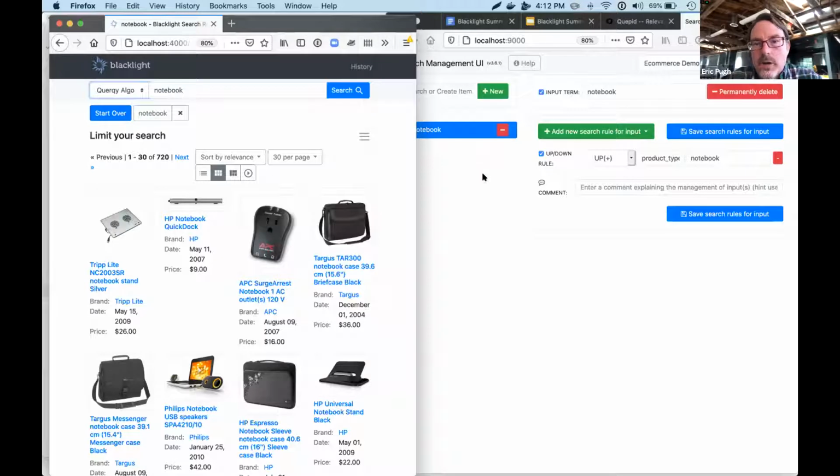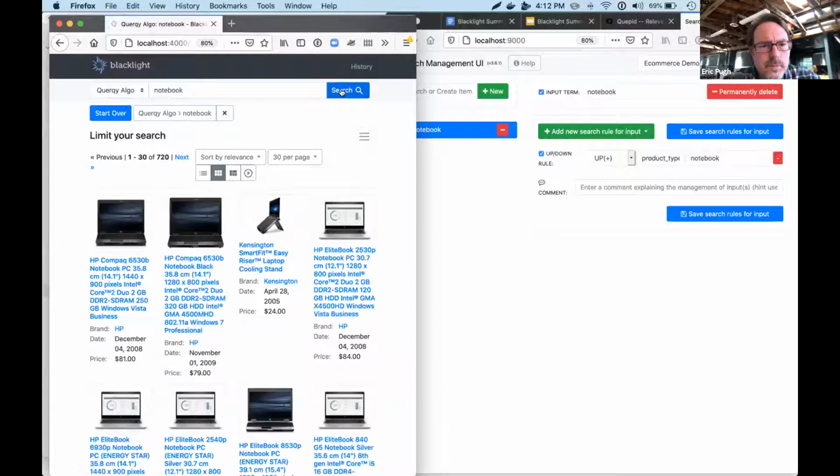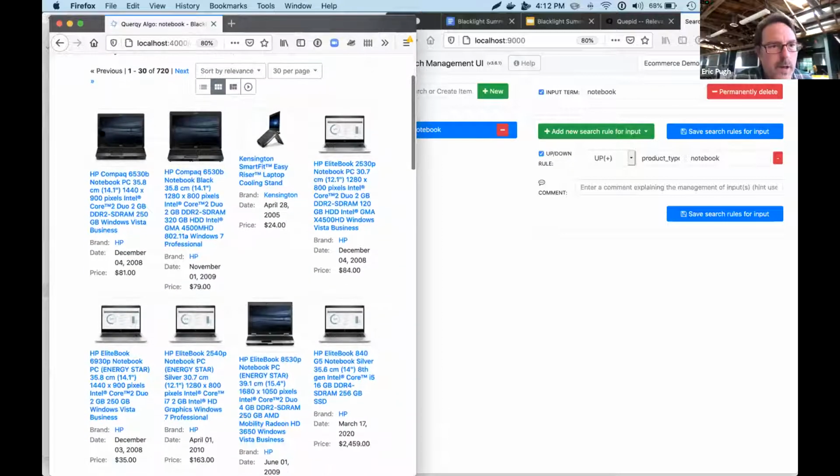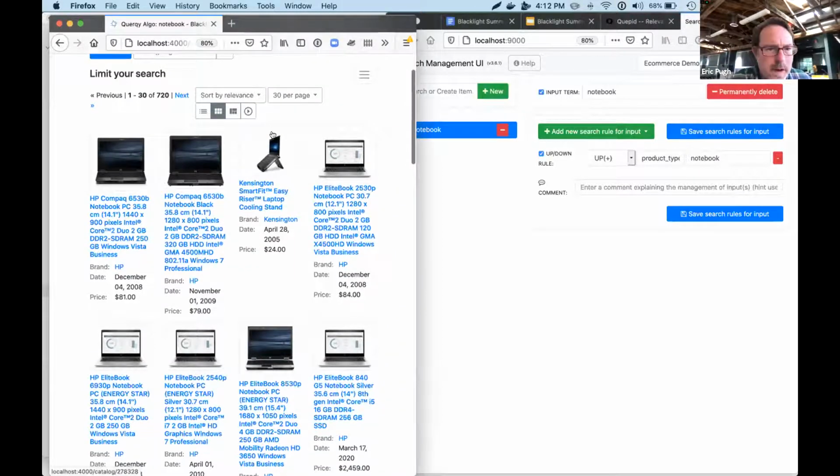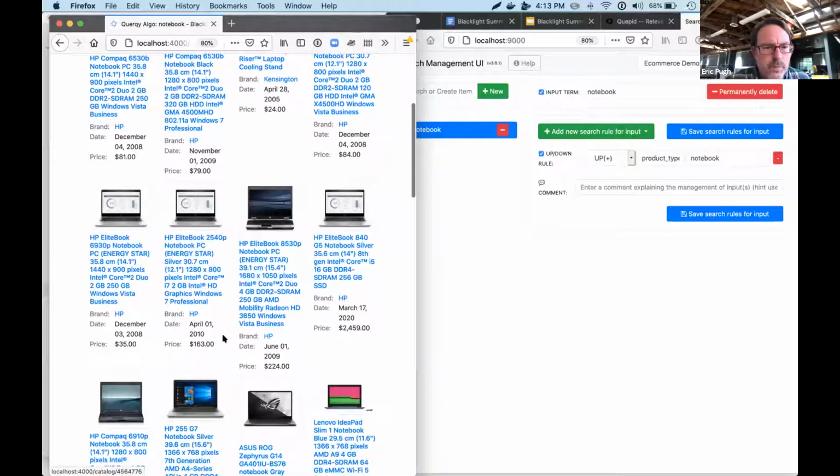Quirky is the underlying library behind SMUI, kind of like Lucene is underneath Solr. Let's do a search and see if we get better notebook search results. Hey, what do we think? The first two results are great. Somehow this Easy Riser laptop snuck in third, but we got some more notebooks.